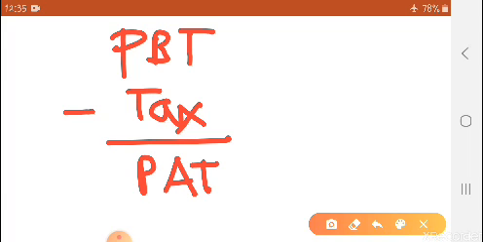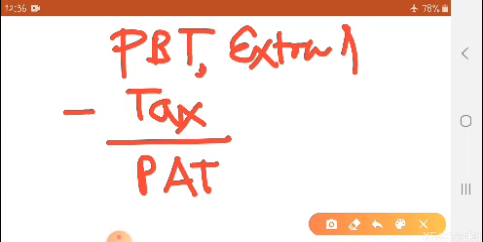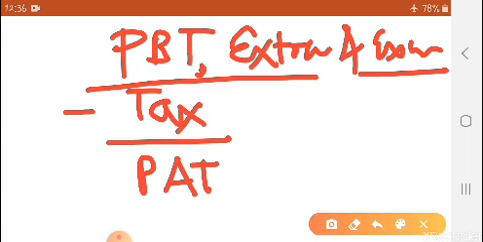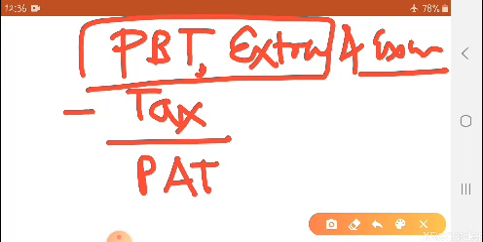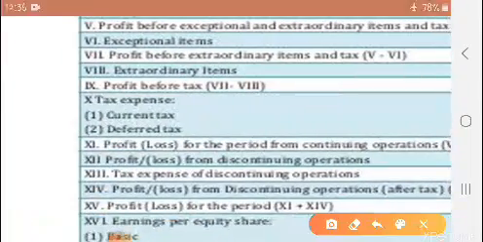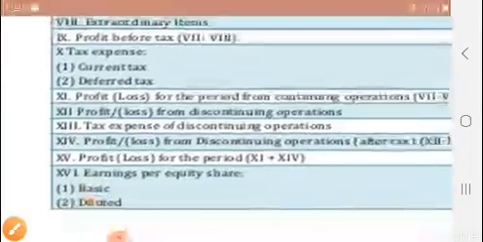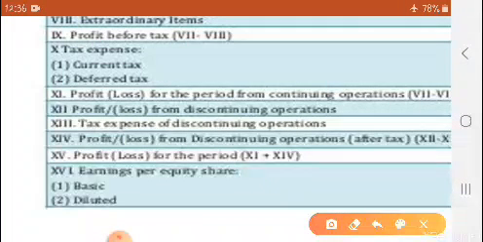But see, there are some extra points. It is not just profit before tax, it is profit before tax, extraordinary and exceptional items. So first we have to deduct exceptional items, then we will get profit before tax and extraordinary items. Then we will deduct extraordinary items, then we will get profit before tax. And after deducting tax, we will get tax expenses.